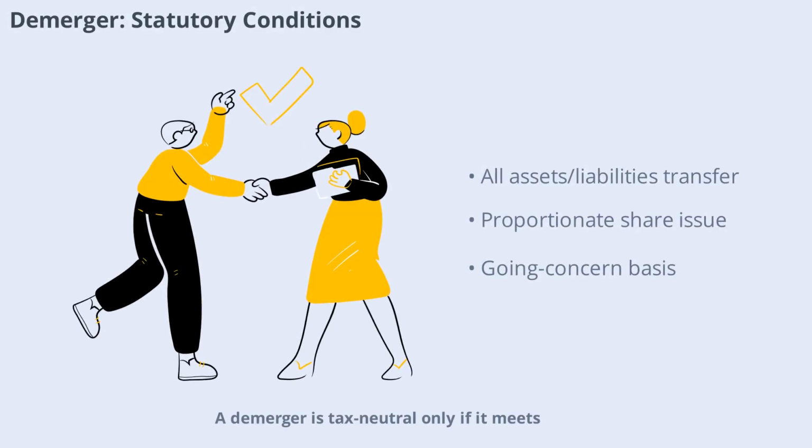A demerger is tax neutral only if it meets the conditions under Section 2(19AA) of the Income Tax Act, 1961. All property and liabilities of the undertaking must transfer to the resulting company, shares must be issued proportionally to shareholders, and at least 75% of shareholders must continue in the resulting company. The transfer must be at book value, and the demerger must be on a going concern basis.